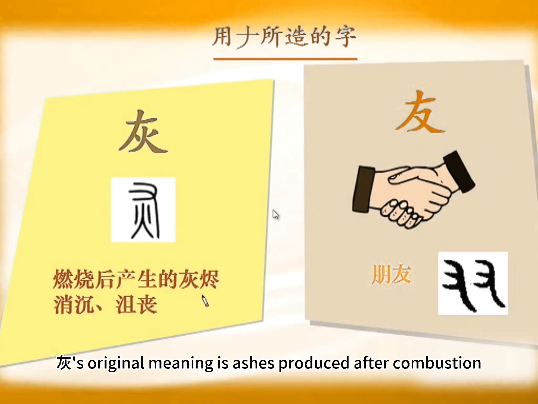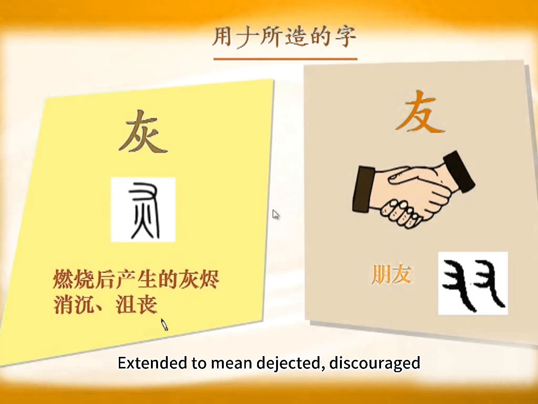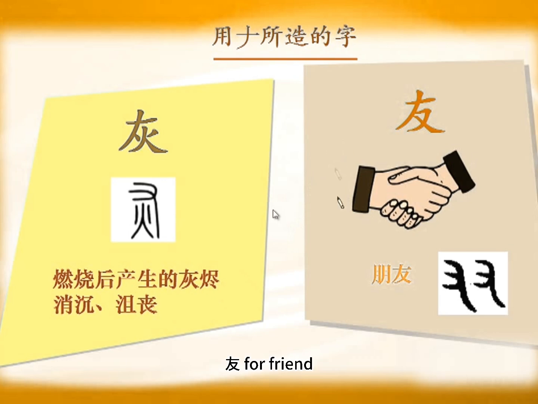Hui's original meaning is ashes produced after combustion. Extended to mean dejected, discouraged. We commonly use huixin to mean discouraged. You for friend. Its form shows two hands clasped together. Two hands shaking means making friends. You's original meaning is friend.